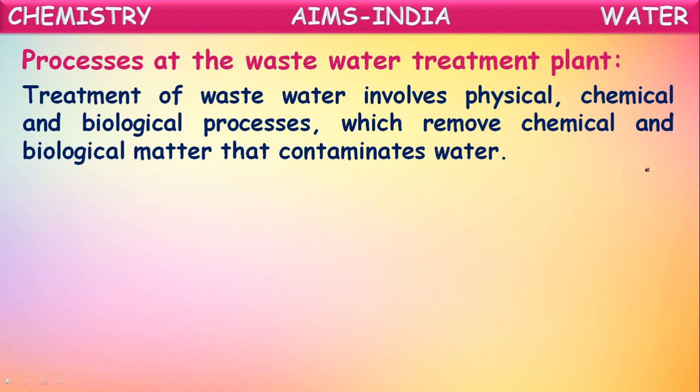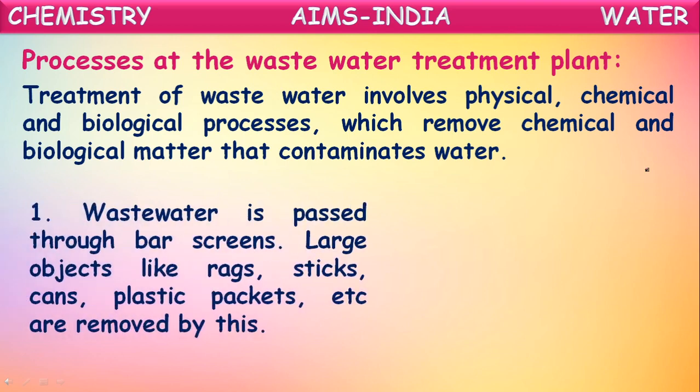Chemical impurities means the chemicals present in the water like nitrates, phosphates, whatever we told earlier. These all have to be removed, and some bacteria and other microbes which cause disease to us also have to be removed. Those we call biological matter. So all these contaminate the water and have to be removed from it.